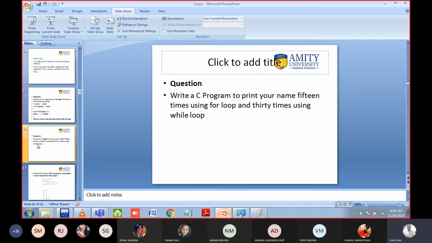Then I will give you a tricky question that appeared in the placement. Let us see who can solve it. Just do it, this particular question quickly. Send the code ASAP in the MS Team chat window.